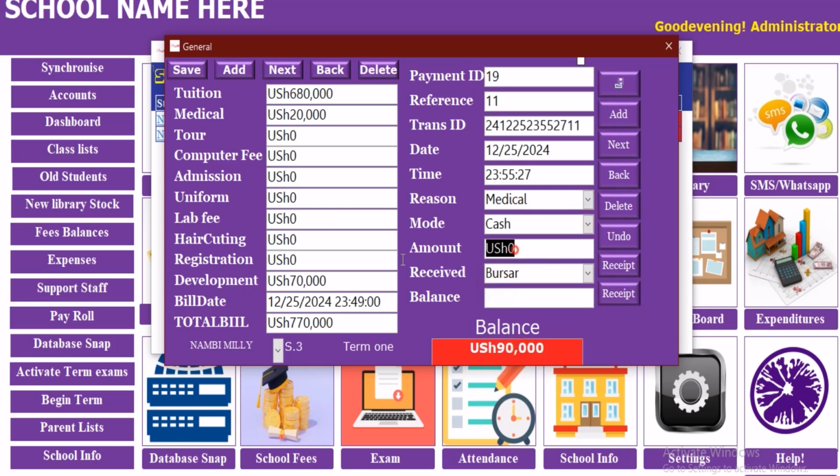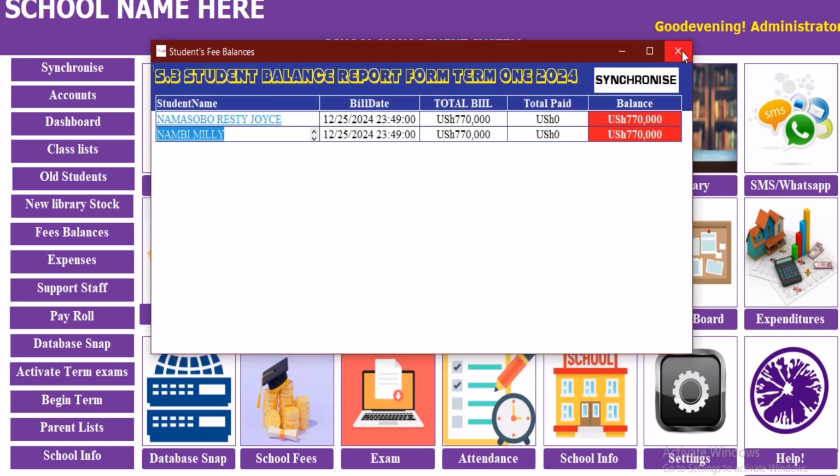We can add, is paying for everything. Medical, cash, and therefore the balance is 70. We can talk about this. No, it is development, which is by cash, and which is 700, and therefore the balance becomes 0. Yeah, that is the way it is when it is 0. So when we go, we shall only remain with one student there in that class. Why? The other one is no longer demanded anything. The one who is not demanded will not be listed. The one who is demanded is listed.